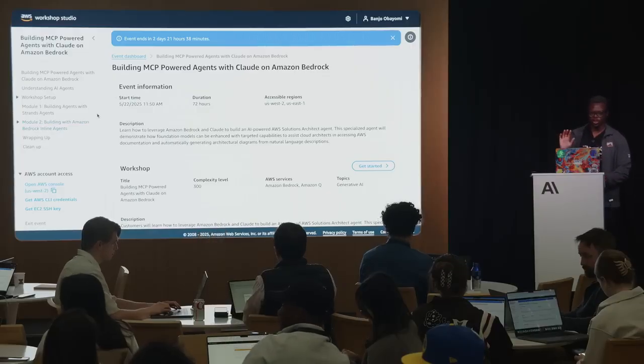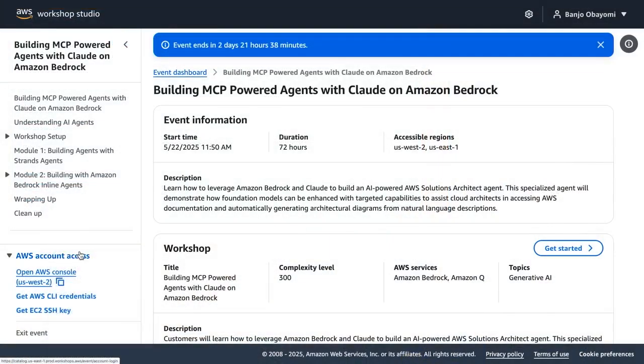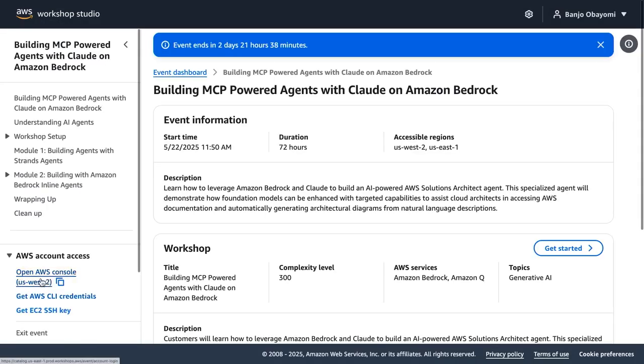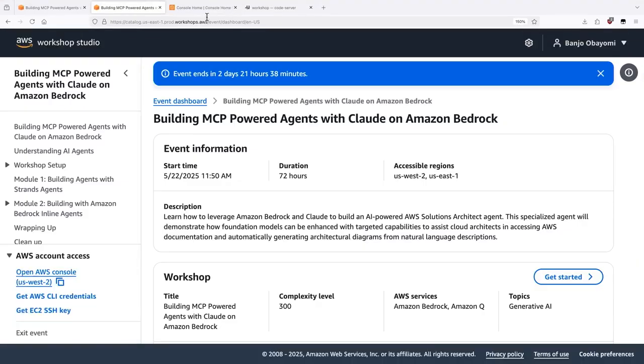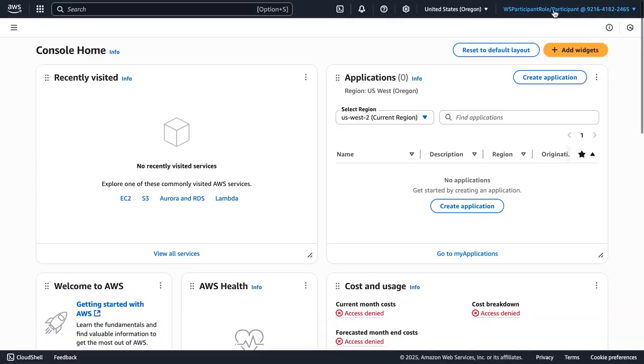So the first thing to do is make sure you log into this AWS account. You should not be using your own AWS account. We have already provisioned one with all the resources needed. Open the AWS console, and it'll open up a new account like this. You should see this workshop participant role. Again, you should not be using your own AWS account if you have it. From here, we're going to type Bedrock, Amazon Bedrock.